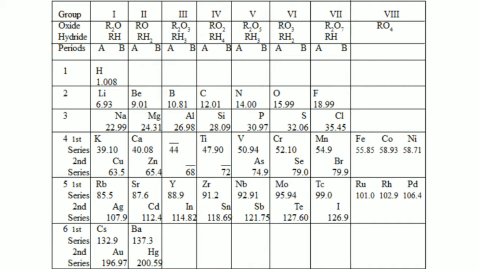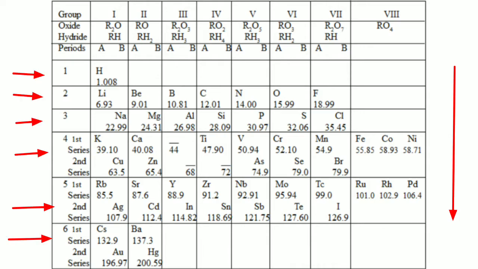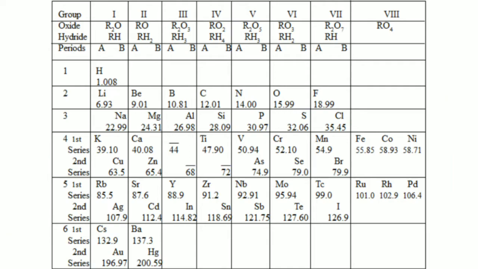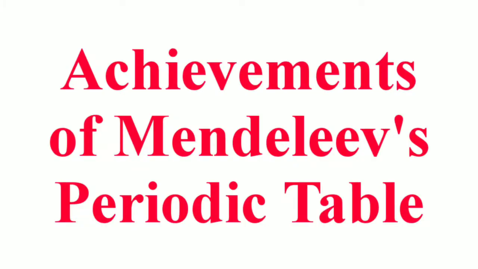Now you can see Mendeleev's periodic table. As you can see, this table contains vertical columns called groups and horizontal rows called periods, just like the modern periodic table. Now let's talk about the achievements of Mendeleev's periodic table.